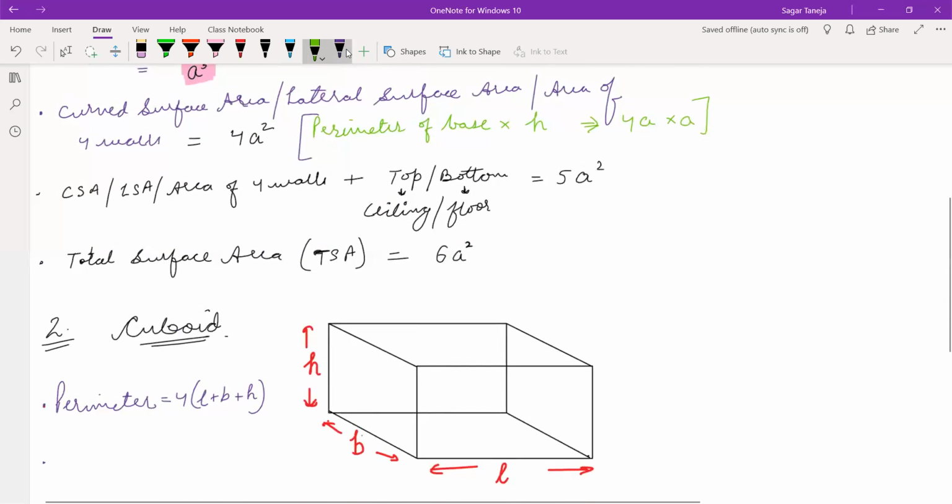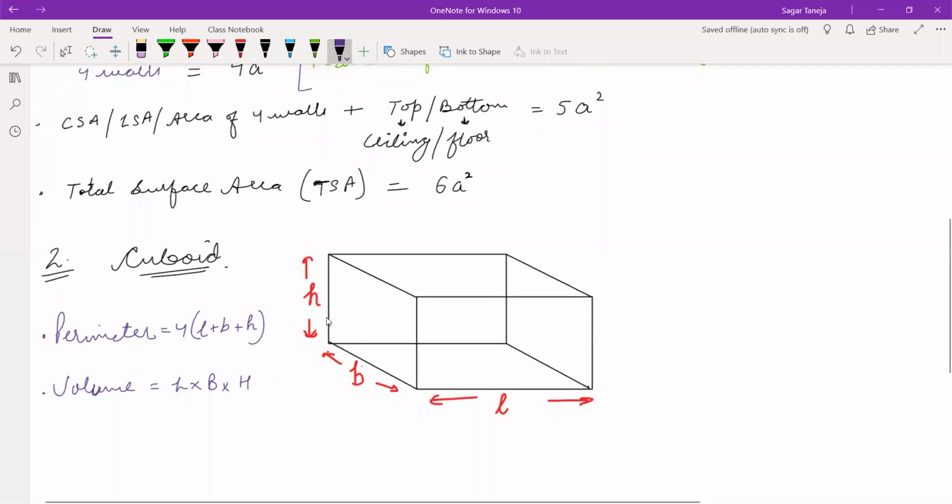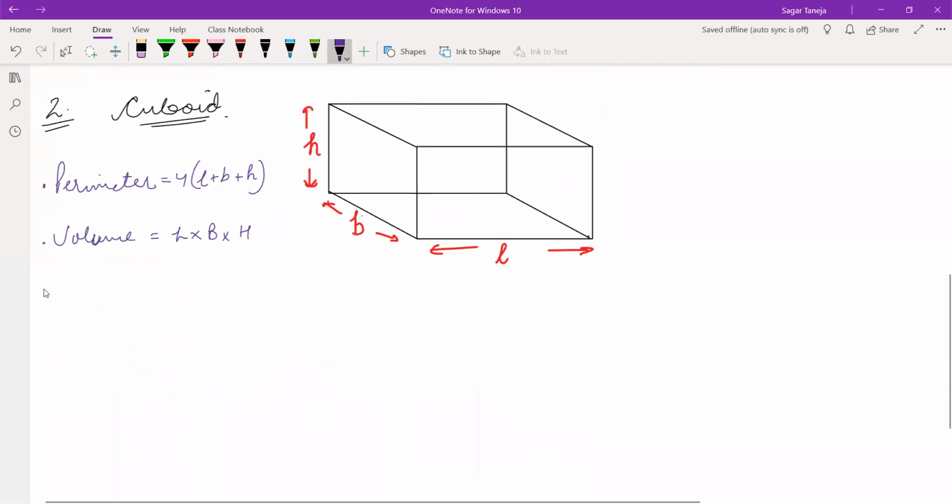Now let us write the next. Right here, volume. Volume of cuboid is L multiplied by B multiplied by H. And after that, one more thing. Right here also the same.